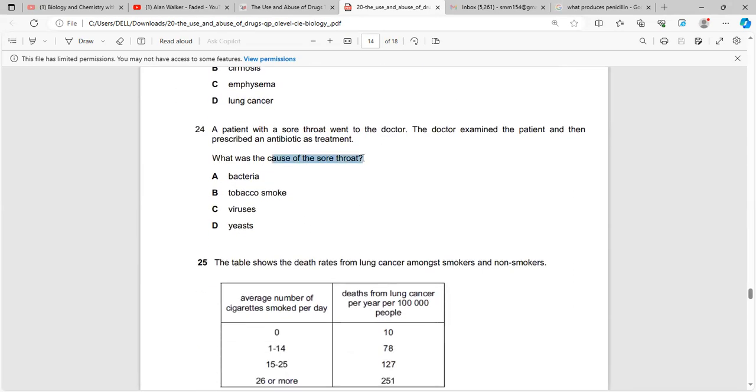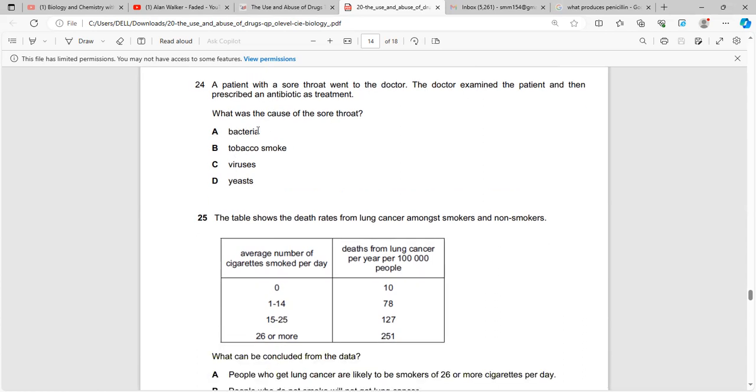What was the cause of the sore throat? They say that the doctor examined the patient and prescribed an antibiotic. Obviously, the option would be bacteria, since antibiotics target bacteria. And just for your information, the most important cause of sore throat is Streptococcus pyogenes.